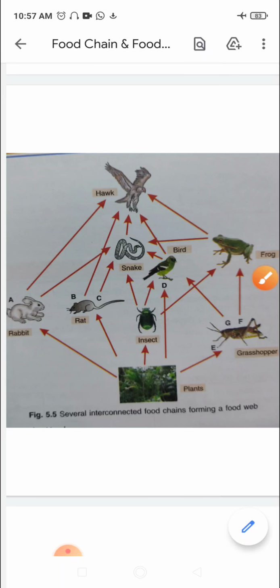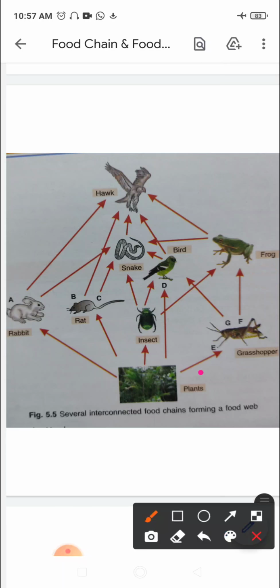Let's see the next one, the E food chain. Here plants are eaten, the one that we had discussed initially, plants are eaten by grasshopper, grasshopper is eaten by frog and frog is eaten by hawk, right? So that is another food chain.